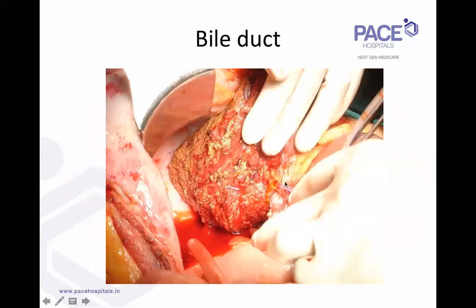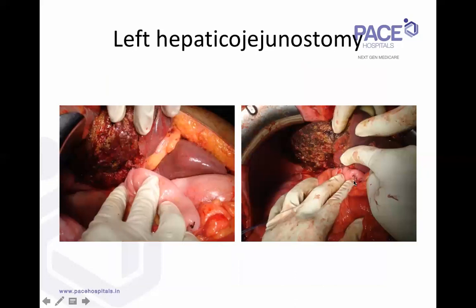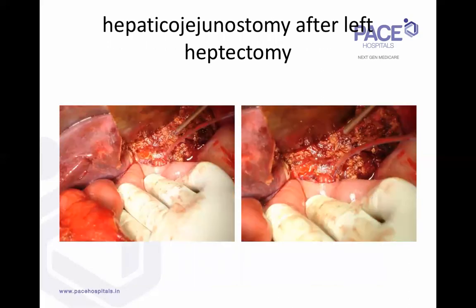and now the reconstruction. So the left side is a very large bile duct to which we are doing a hepaticojejunostomy, right? That's the completed hepaticojejunostomy of the left side. Like I said, when you do it for the right side, most of the time we at least have 2 ducts, usually 4 ducts. So we're doing a right-sided hepaticojejunostomy after a left hepatectomy.